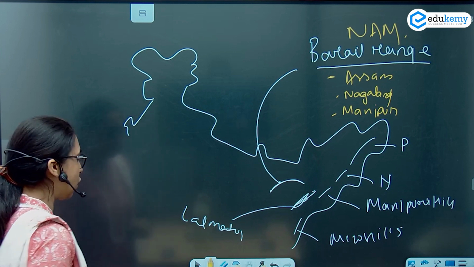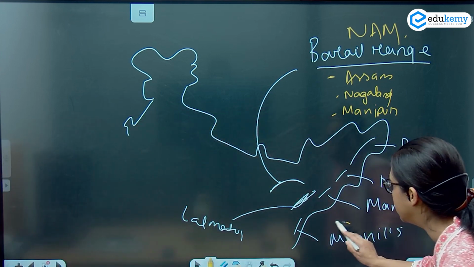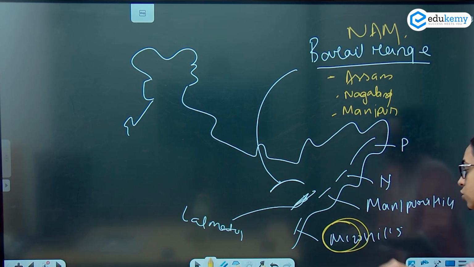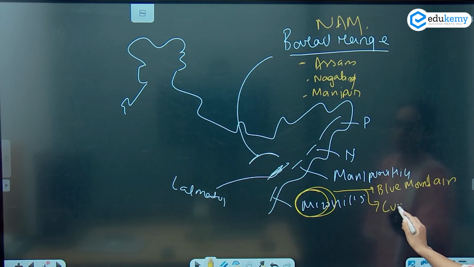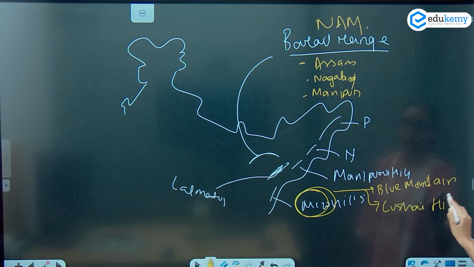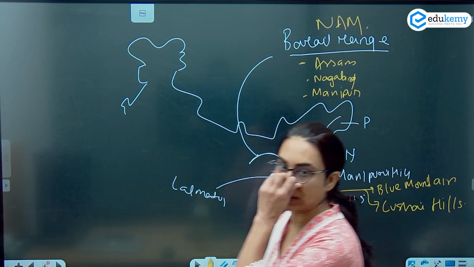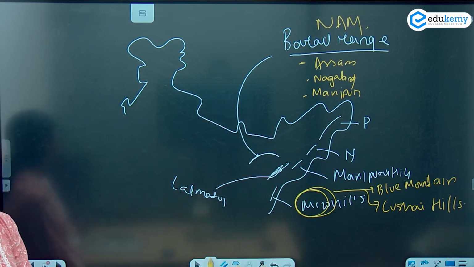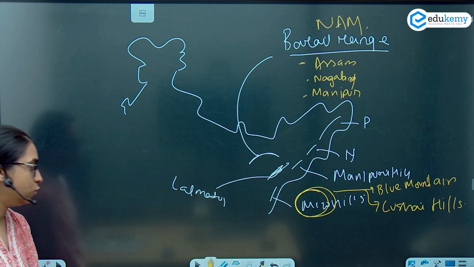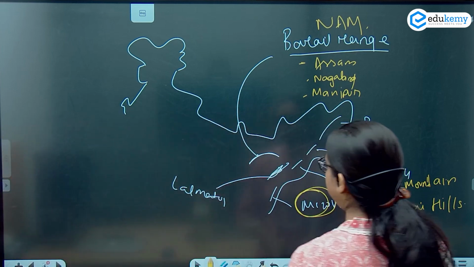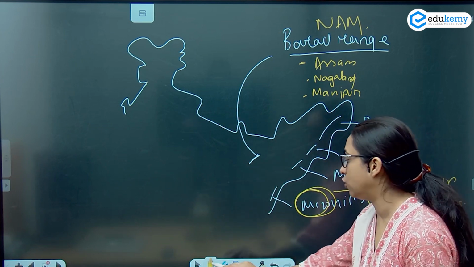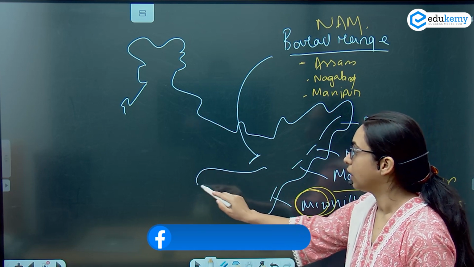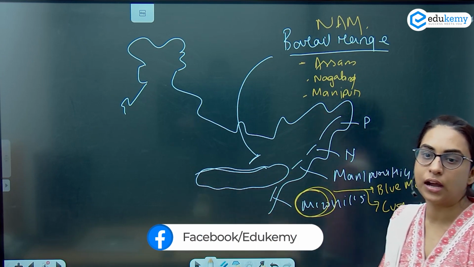ठीक है, then we saw the Mizo hills. These Mizo hills are also known as Blue Mountain, and they are known as the Lushai hills. इसको हम Blue Mountain कहते हैं and Lushai hills कहते हैं. ठीक है, now a very important thing here. In the Northeast there is a state, that is the Meghalayan state.